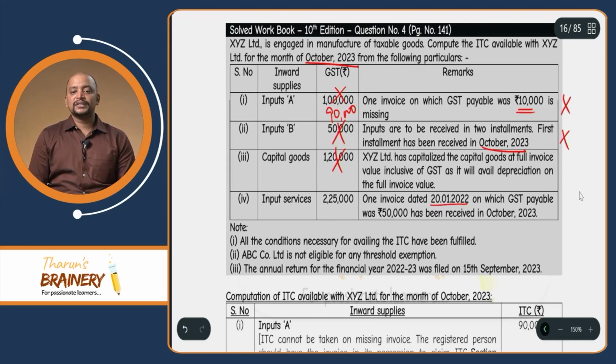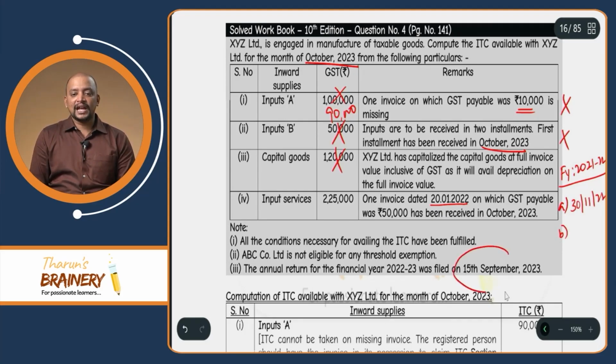21/1/2022 means it pertains to which financial year? It pertains to financial year 2021-22, because it is 20 January 2022. So for this financial year, what is the due date for availment of ITC? 30th November of the succeeding financial year, so 30th November 2022, or the date of filing the annual return.